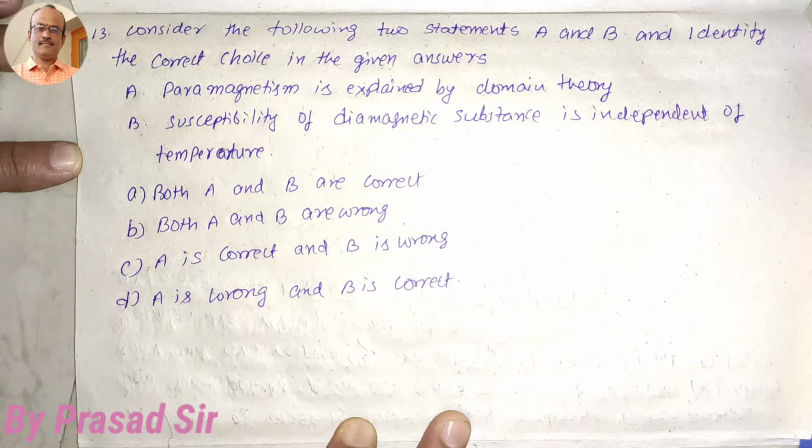Now the question number 13. Consider the following two statements A and B and identify the correct choice in the given answers. A. Paramagnetism is explained by domain theory, and B. Susceptibility of a diamagnetic substance is independent of temperature. So one thing to remember here, paramagnetism is explained by domain theory is wrong. Why? Because domain theory explains only ferromagnetism.